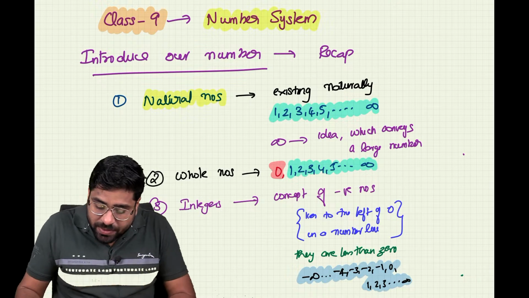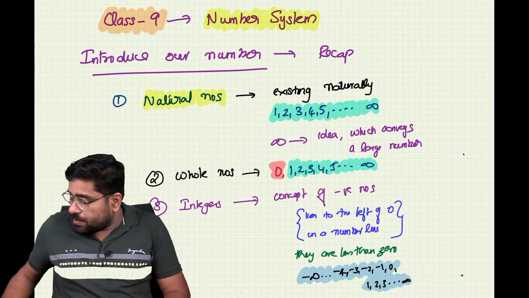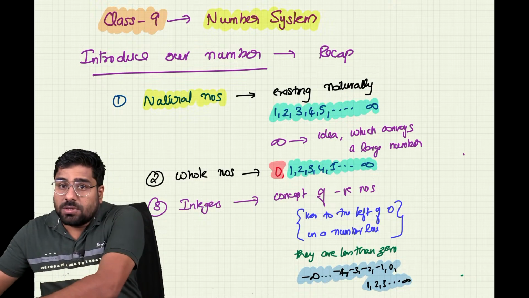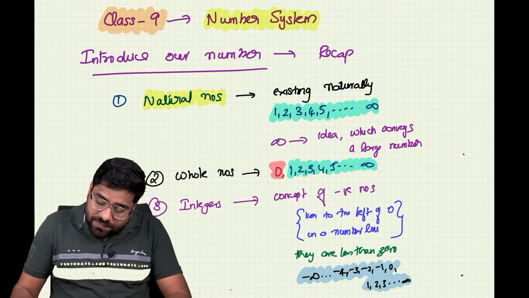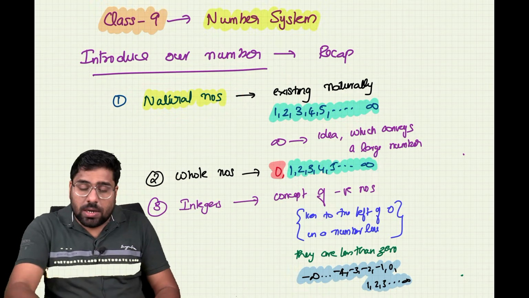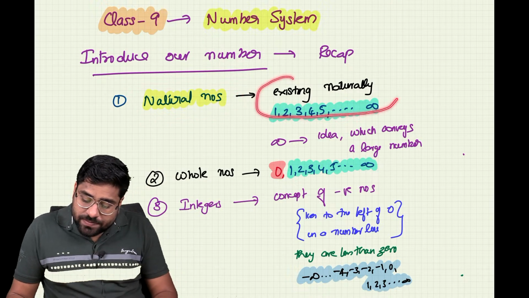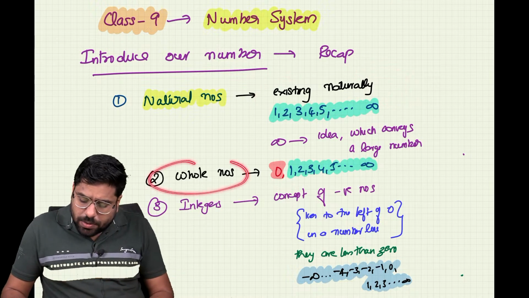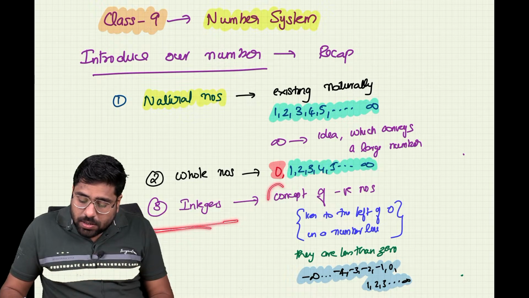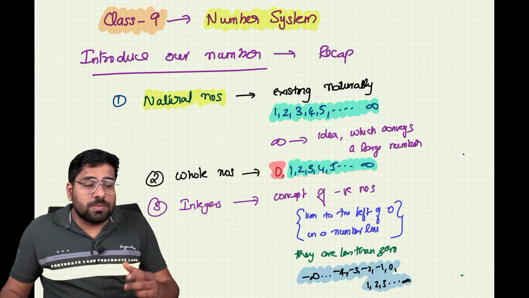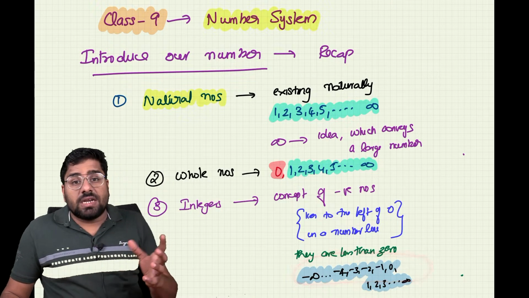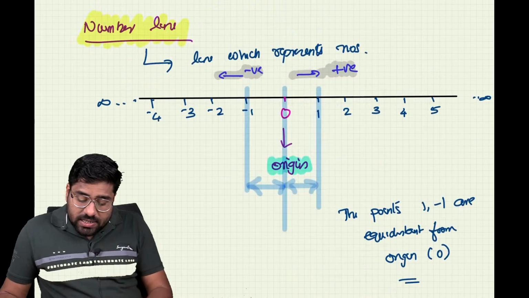So let's do it. The first thing that we discussed was the different types of numbers, right? We were discussing the different types of numbers, and the first one was natural numbers. Then we discussed whole numbers, which include 0, and it goes up to infinity. Then we talked about integers, which included the concept of negative numbers.